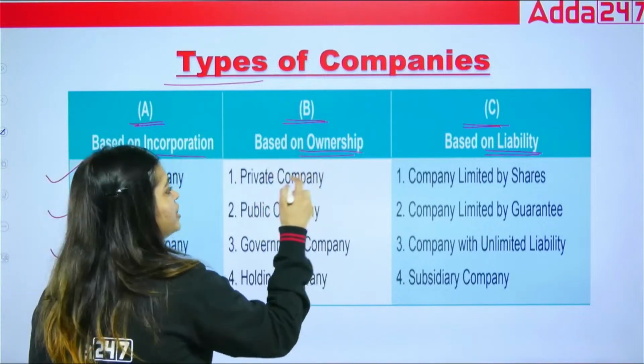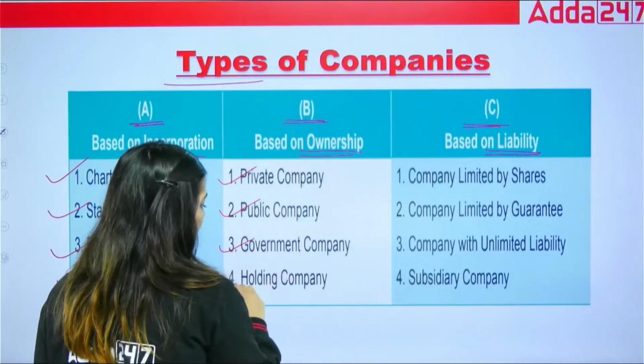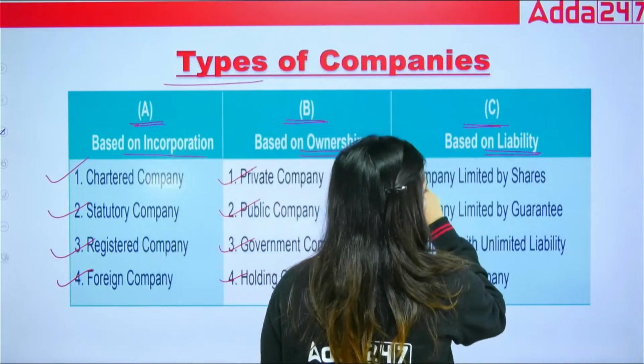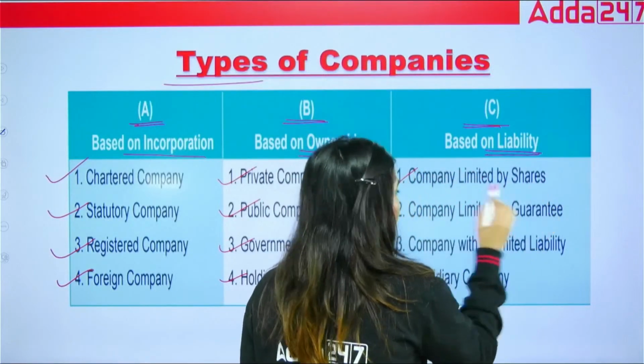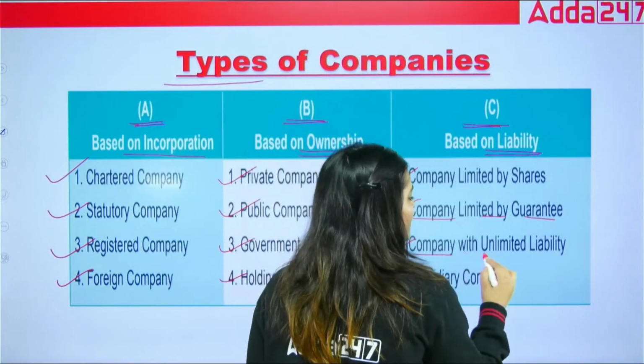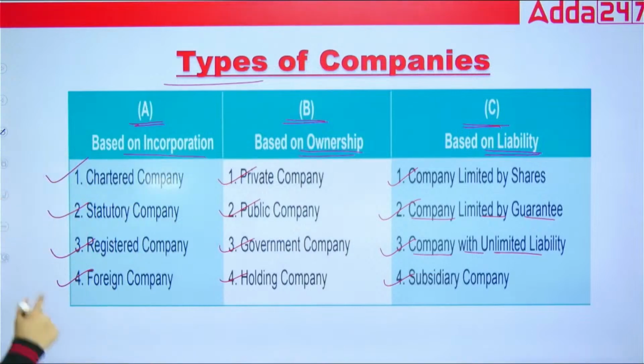Based on ownership, it is divided into private company, public company, government company and holding company. Based on liability, it is divided into company limited by shares, company limited by guarantee, company with unlimited liability and subsidiary company. We have to retain all of these.